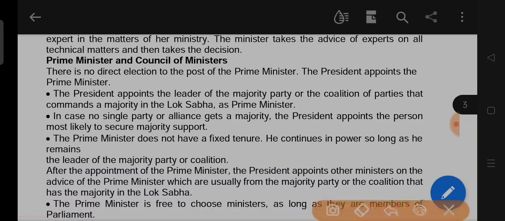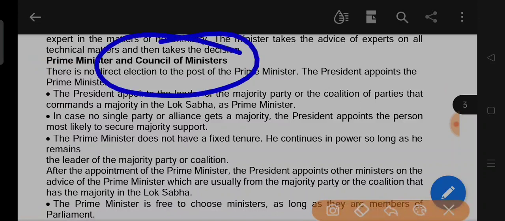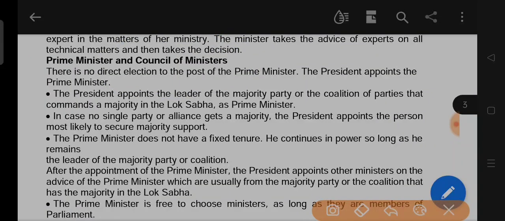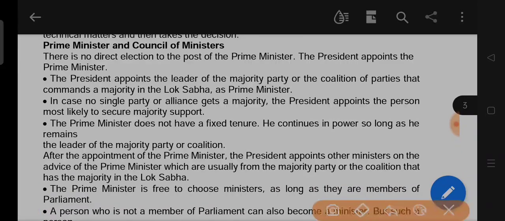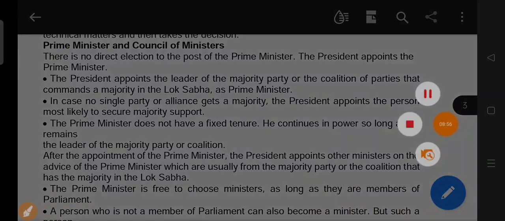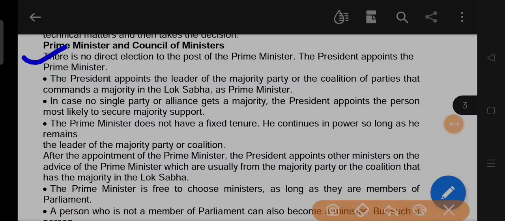The next heading is Prime Minister and Council of Ministers. Who is the Prime Minister and what is the Council of Ministers? We will study about them in this heading. First, there is no direct election to the post of the Prime Minister. This is the main point. You have to note it in your fair notebook. There is no direct election to the post of Prime Minister,